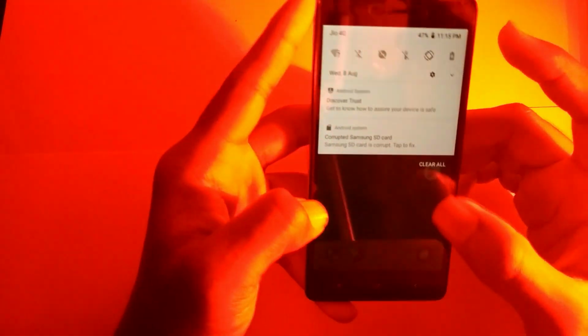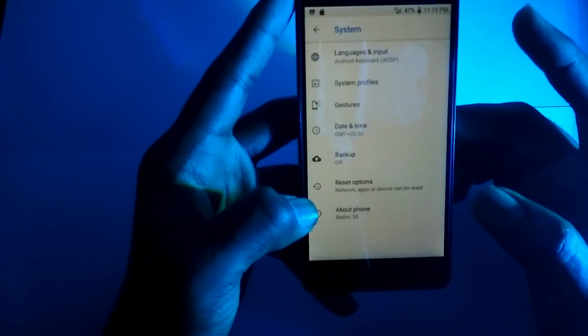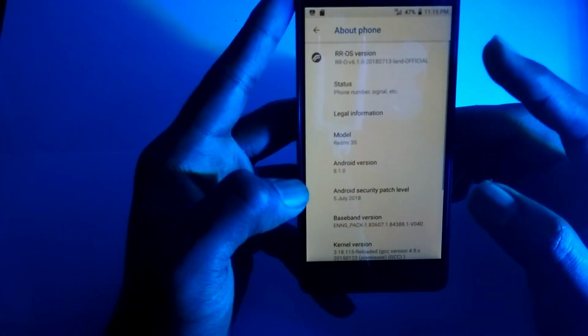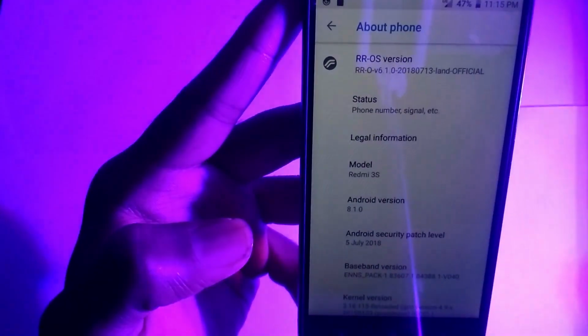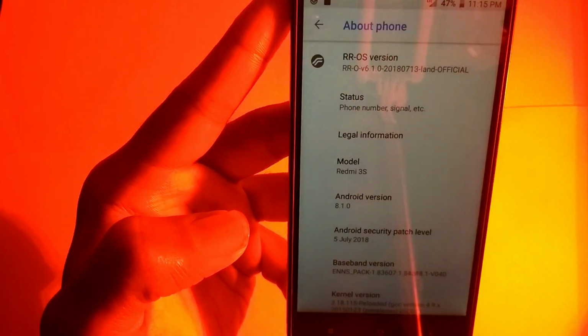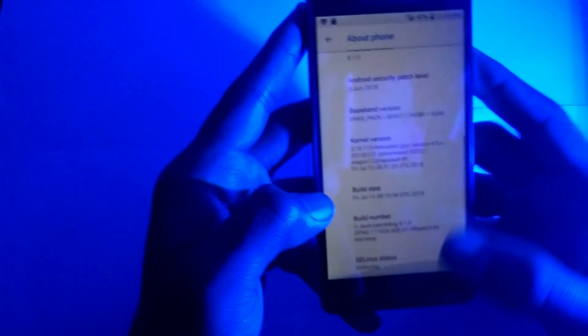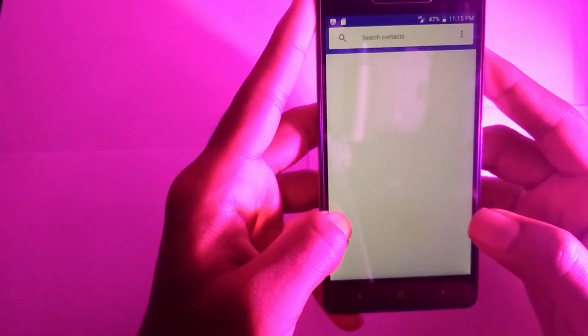And I'd like to show you the system about Redmi 3S. Here you can see we have installed RR version 6.1, which runs on Oreo, 8.1 version, which is the latest, and normal features like VoLTE are enabled.